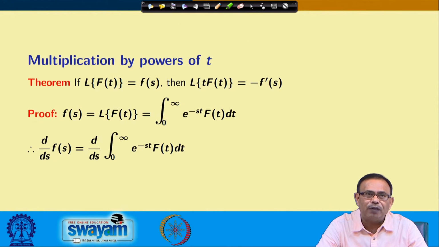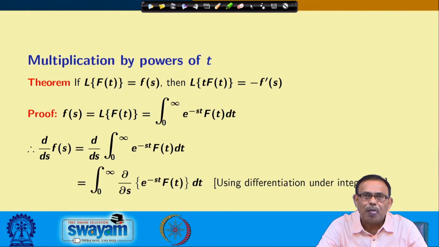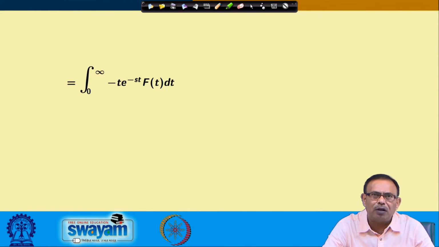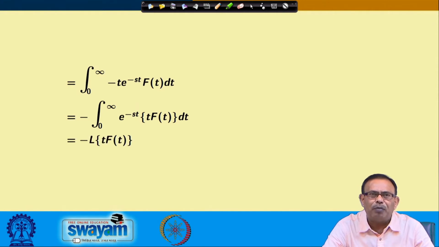So, from here d/ds of F(s) is d/ds of the integral from 0 to infinity, using differentiation under the sign of integration, we are writing the integral from 0 to infinity of del/del s of e to the power minus st f(t) dt. This equals the integral from 0 to infinity of minus t into e to the power minus st f(t) dt, and minus can come outside. So, the integral of e to the power minus st t f(t) from 0 to infinity is nothing but minus the Laplace transform of t into f(t), and therefore, the Laplace transform of t into f(t) equals minus F dash s.